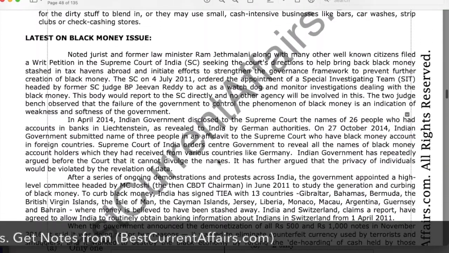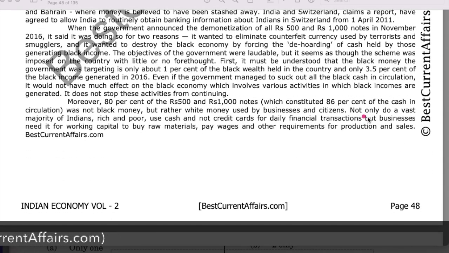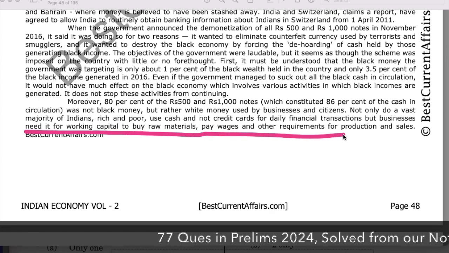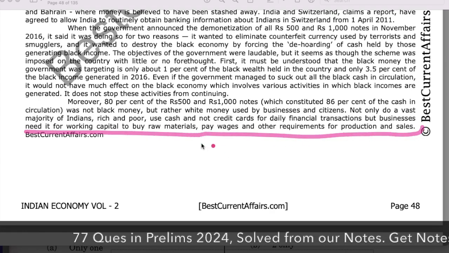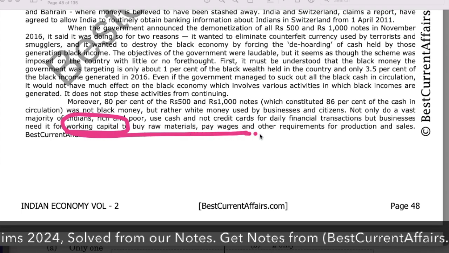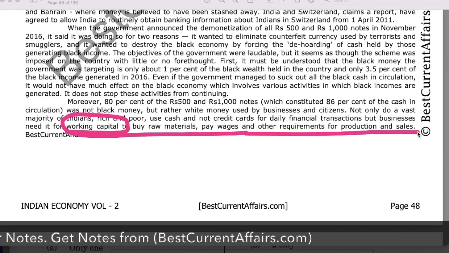There is a topic on black money issue, and in the last paragraph it is mentioned that not only does a vast majority of Indians, rich or poor, use cash and not credit cards for daily financial transactions, but businesses need it for working capital to buy raw material, pay wages and other requirements for production and sales. So working capital is required to buy the raw material, pay wages and other requirements for production and sales. So it is the definition of working capital.